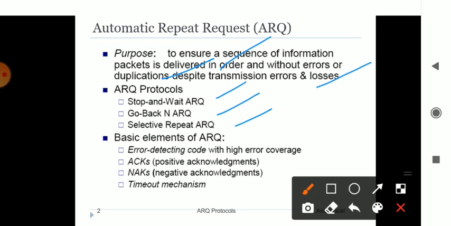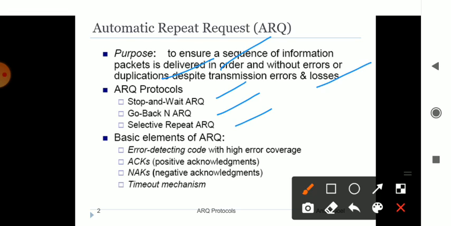Selective repeat is where, if all the tasks are waiting for some task to get done, it is of no use and it will be a loss of time. So selective repeat ARQ works like this: if you have 10 frames and 2 frames are not working, those frames remain back. All other frames proceed with their work.